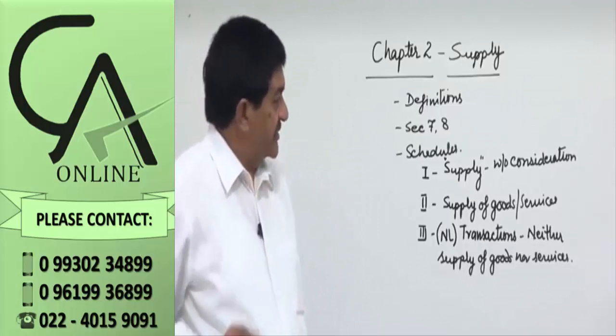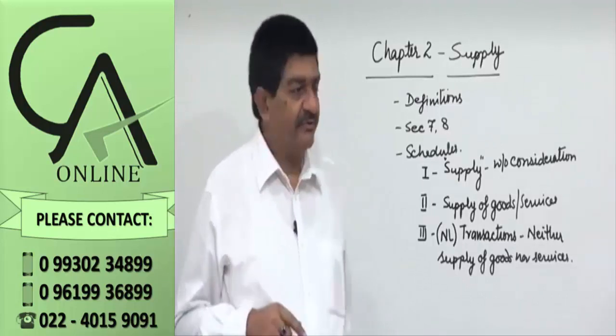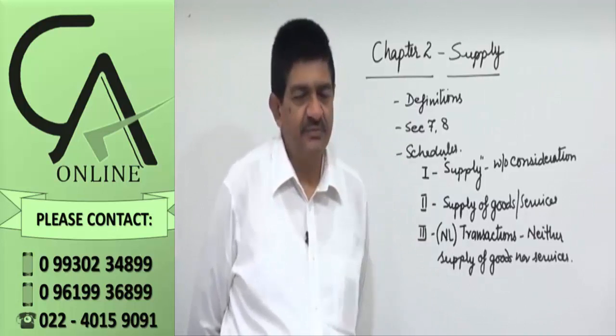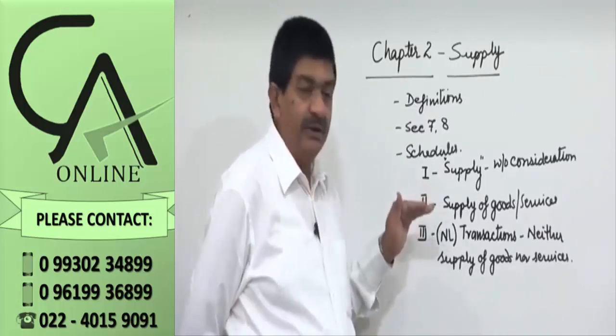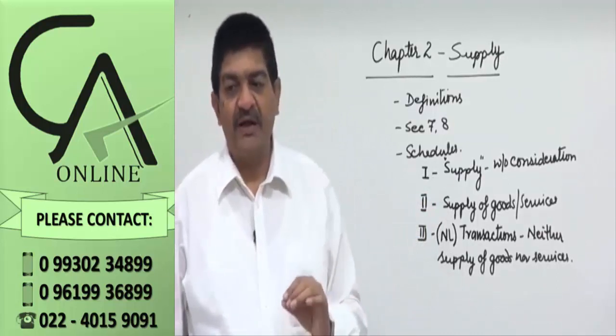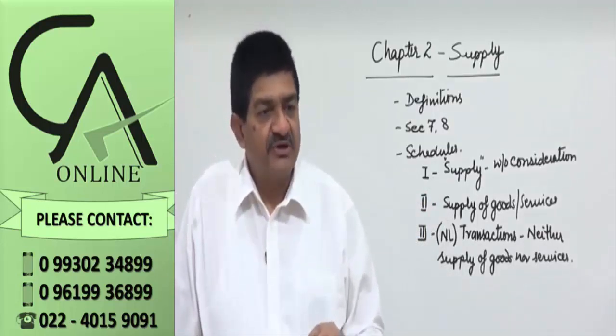Right? So the first thing you have to really remember: what are these 3 schedules? Schedule number 1, transactions which are treated as supply even if those are without consideration.